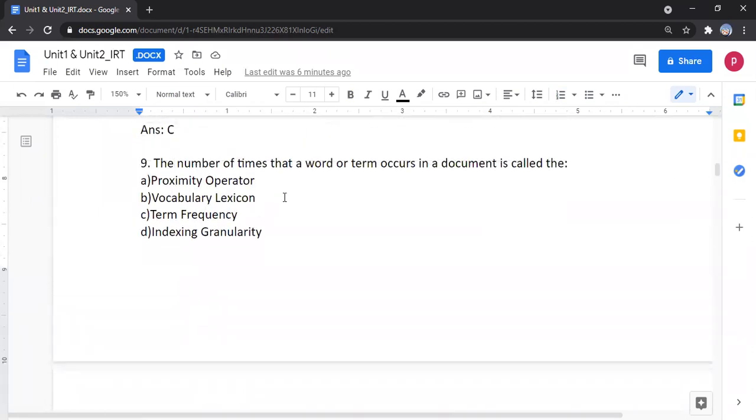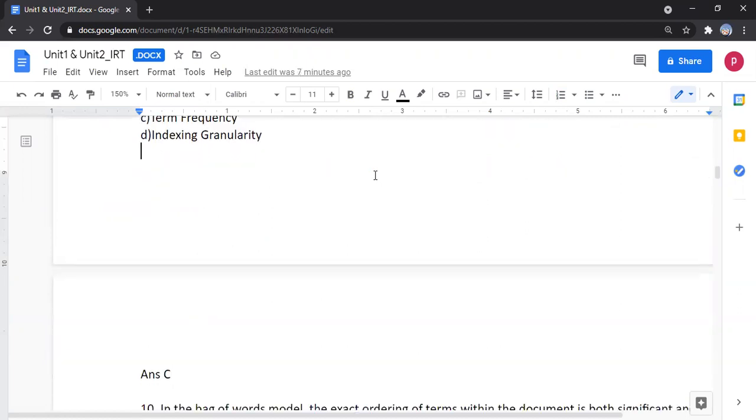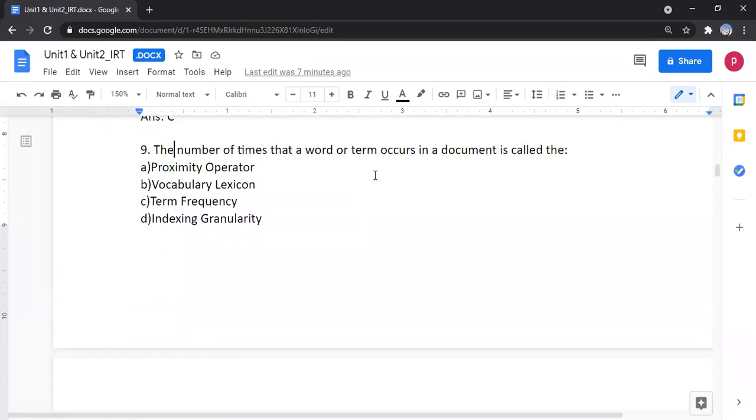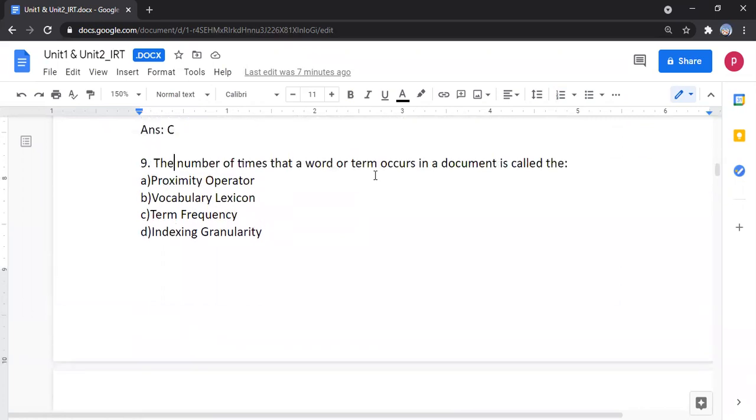The number of times that a word or term occurs in a document is called as the dash. The answer is option C, term frequency. We have different frequencies, document frequency and term frequency. Here, the term occurs inside a document, that's why the answer is term frequency.